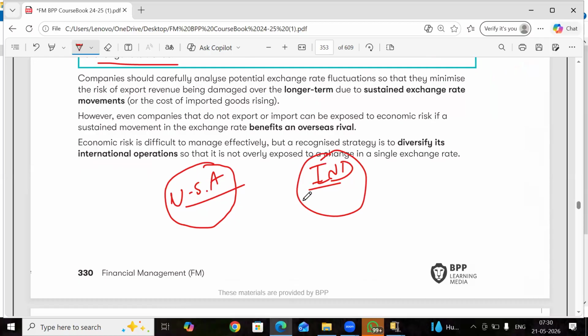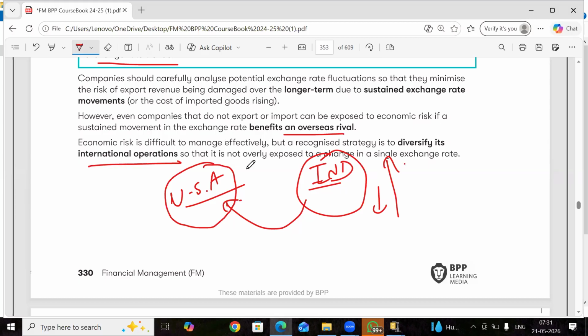So it is constantly exporting to the US, but what is happening? If the currency is falling, that's okay. But if the currency is increasing, then the exports may get impacted. Even companies that do not export or import can be exposed to economic risk if a sustained movement in exchange rate benefits an overseas rival. Economic risk is difficult to manage effectively, but a recognized strategy is to diversify international operations.